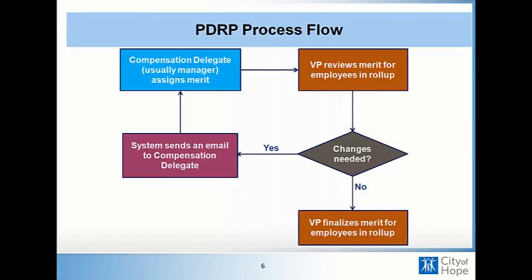Once the compensation delegate submits, the VP will be notified once again, and they have the option to approve or deny. If they do approve, then the compensation delegate will receive an email that the plan has been approved, but please hold off on communicating the increases until you've received the email from PDRP saying that all of the plans and approvals have occurred, and that it is okay to communicate to your employee.